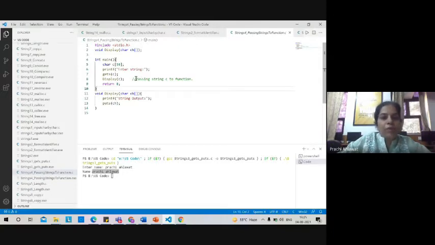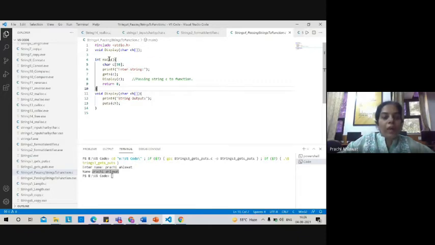Okay, let's proceed to the next program. So this program is really very interesting, wherein we are going to see how we can pass strings to a function. So here we have used a function display. Display is a function over here which is printing some string output. It is printing something, okay? But how can we pass character arrays using this?